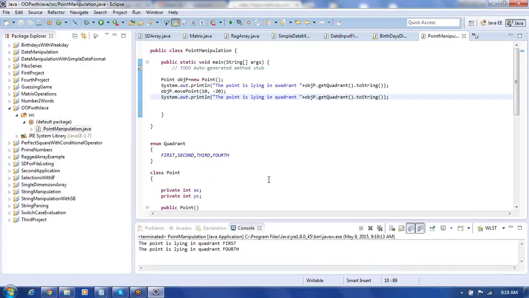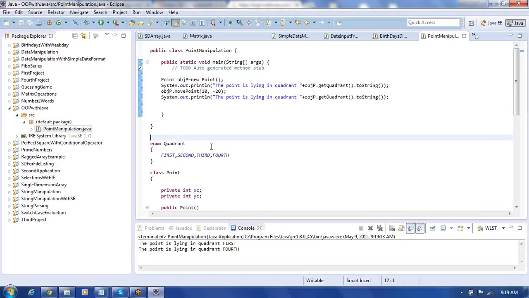Like this appropriately it's printing for us. In the first case it is saying the point is lying in the first quadrant. In the second case it is saying point is lying in the fourth quadrant. Reason, y is negative, x is positive. In the first case both are 0, so therefore they fall in the first quadrant. So like that it's giving you the first and the fourth quadrant in this. So with the help of enum we are doing. So what is enum exactly?